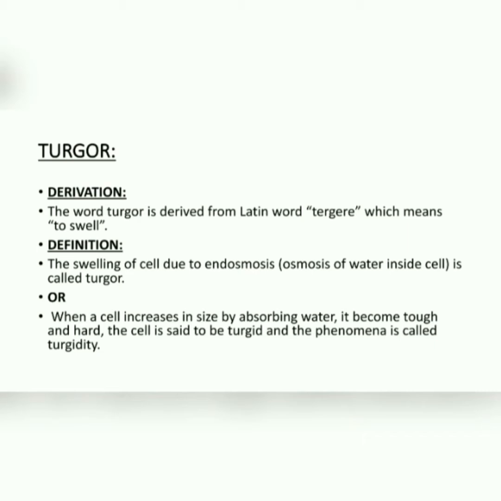As we studied in the previous lecture, when we place a cell in a hypotonic solution, the water from the solution moves into the cell, due to which the cell swells and becomes turgid. So it becomes tough and hard due to the increasing amount of water in the cell. The cell is then said to be turgid, and the phenomenon is called turgidity. Turgid is the condition in which the cell swells due to the high amount of absorption of water.